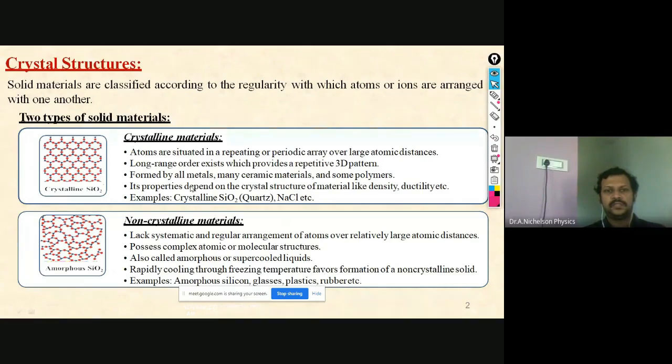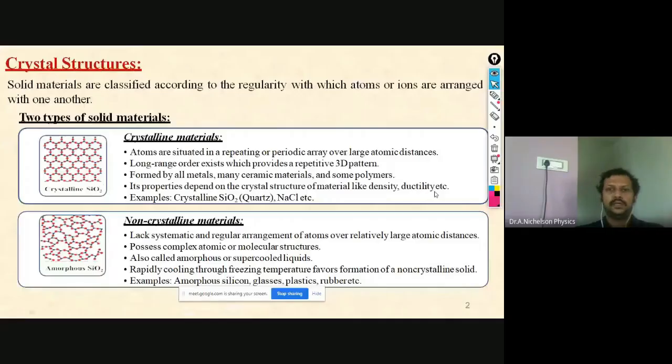Its properties depend upon the crystal structure. Based on the structure, the density of the material will be determined, and the ductility. Ductility means making into a thread. I think you have heard about ductile and malleable. Ductility means making into wire. Malleable means making sheets. Not only ductility and density, but many more properties, electric properties, magnetic properties, everything depends on this crystal structure. So this crystal structure is very important.